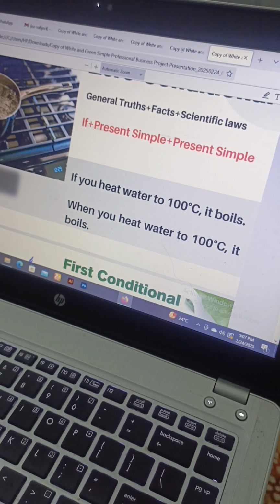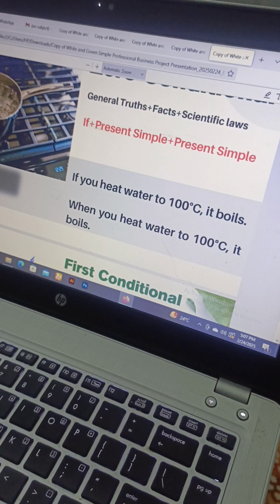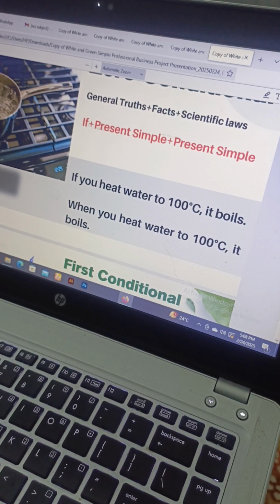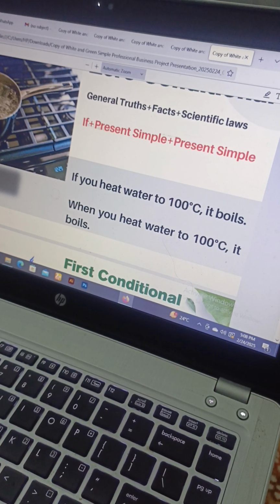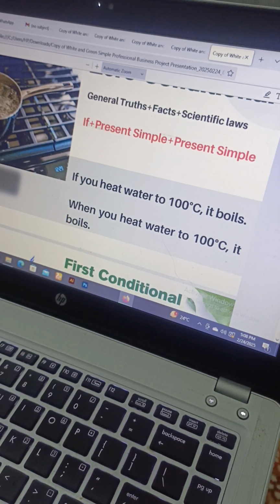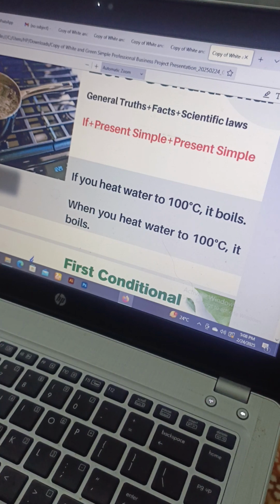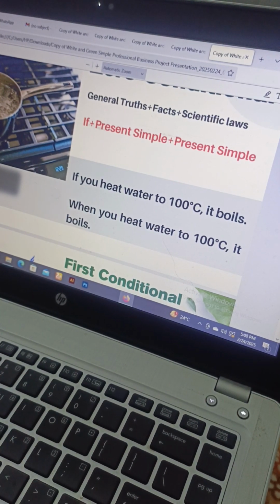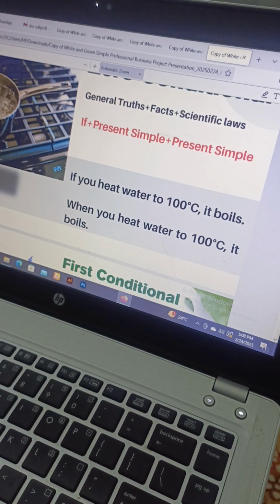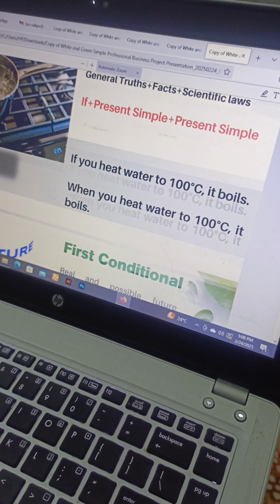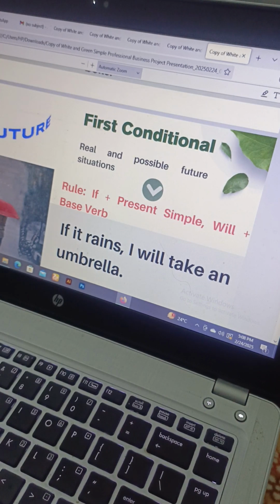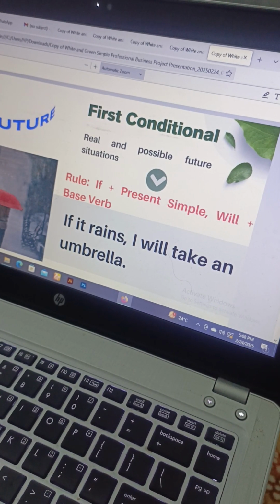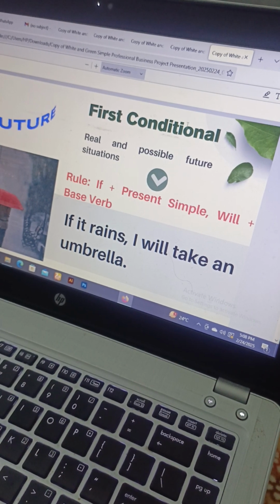As I also said, these sentences can also have if. Besides having if, they can also have the word when. Sentences with when also come under conditionals. For example, if I change this to when, everything else stays the same, only when replaces if. You can see: when you heat water to 100 degrees Celsius, it boils. Okay. Now let's talk about the first conditional. We talked about zero conditional, now comes the second type, that's the first conditional.